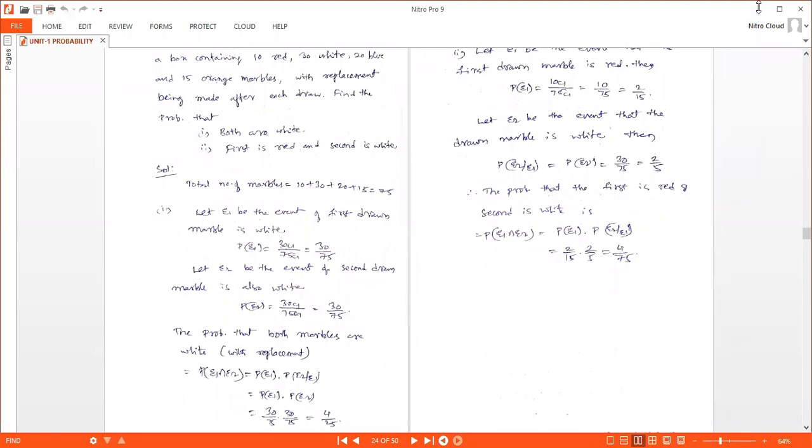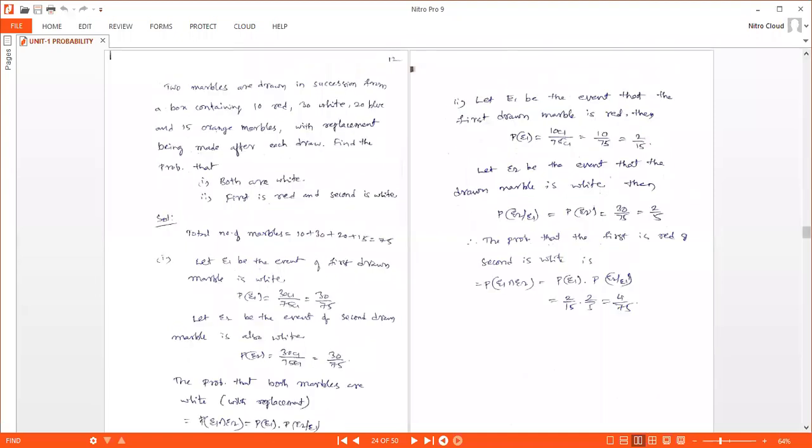Find the probability that both are white, and find the probability that the first is red and the second is white. Here the total number of marbles, the sum of all colors, is 10 plus 30 plus 20 plus 15, 75 marbles. So n of S is 75.